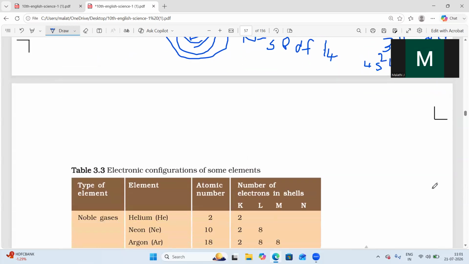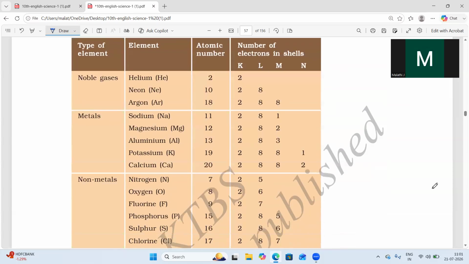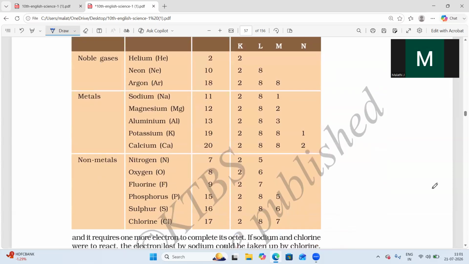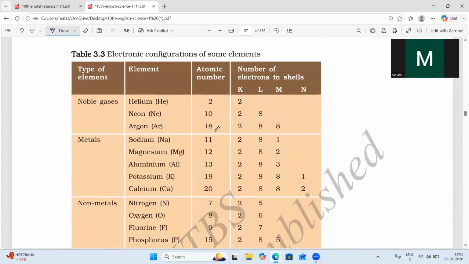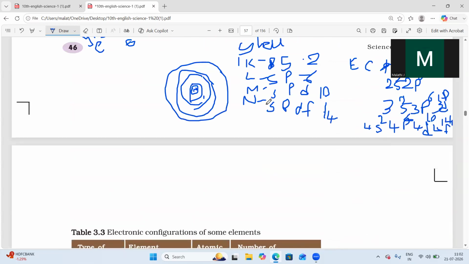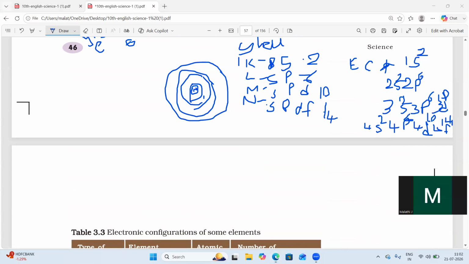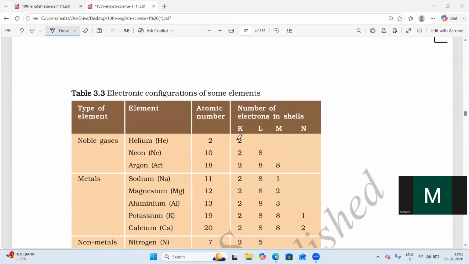Based on that, how do we write the electronic configuration for a few elements? If you take helium, what is the term for atomic number? You have to equalize the number of electrons. That is what we said. So if we take the element helium, the atomic number of helium is 2. So if you observe the electronic configuration, where will the 2 electrons be present? Here, 1s2. So you write the K shell as 1s2.